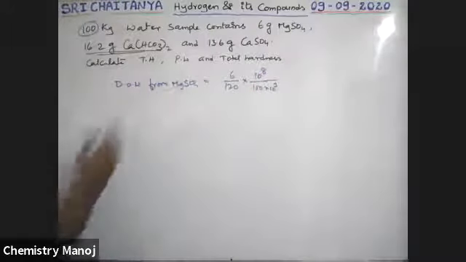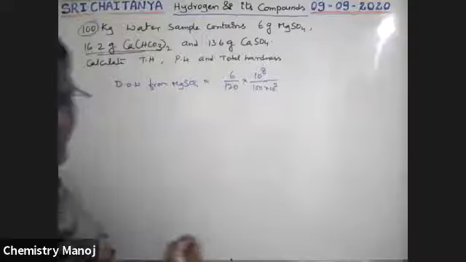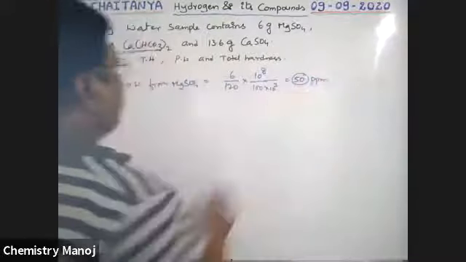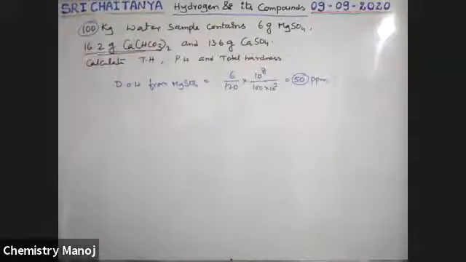That is the degree of hardness from MgSO4. How much is it? 50 ppm. Similarly, calculate two other values also.